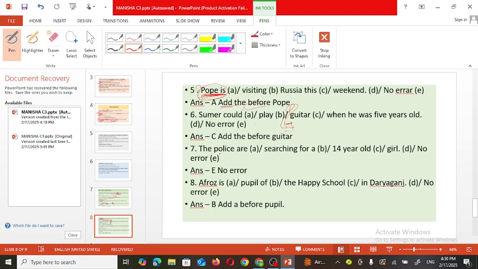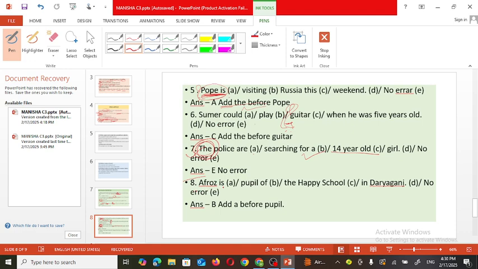Now see the next example. The police are searching for a 14 years old girl. Now, in this sentence, the article the is used because we are talking about those particular police, those who are at the back of that girl. And that's why the article the is correct here. And here also a is correct. So, no error in this.